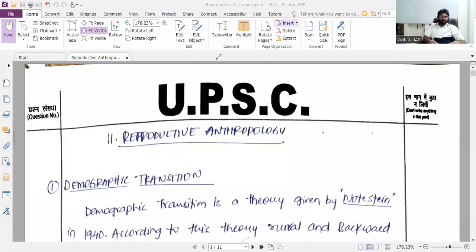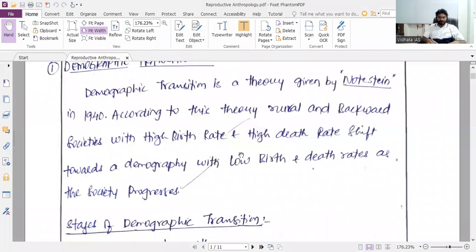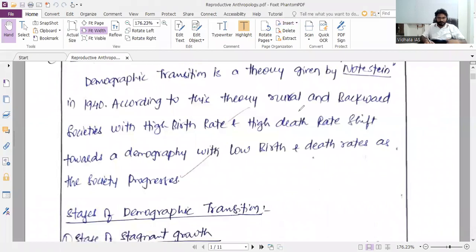So demographic transition. Is it a 10 marker or 15 mark question? 10 marker, sir. First 3 for 10 marks.